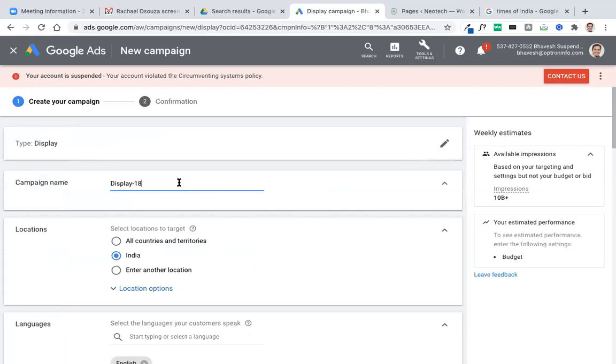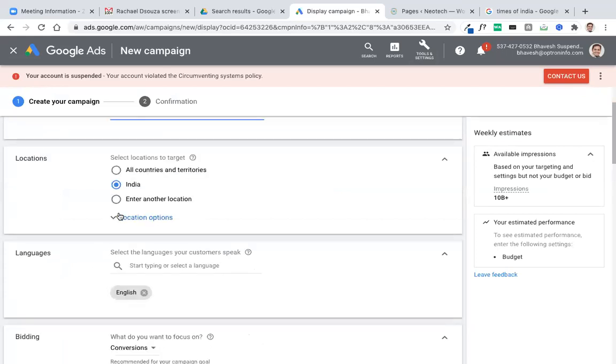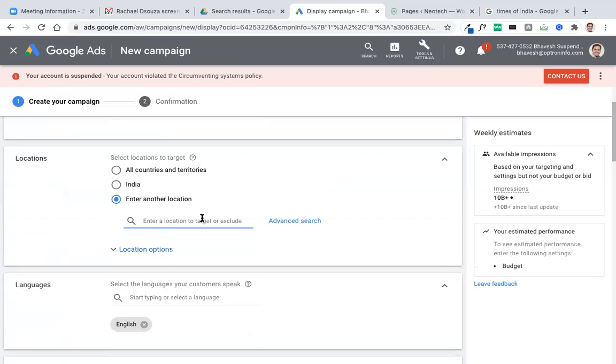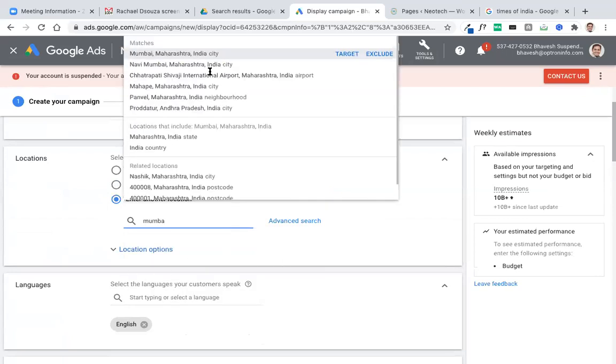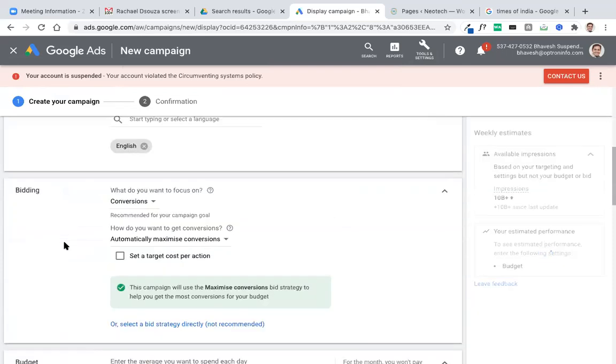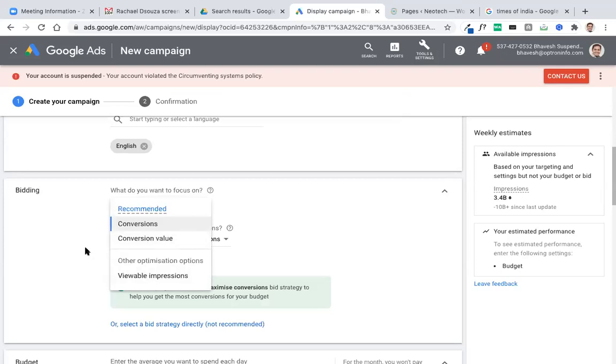I can say display 18 or whatever name. Here is the option where you want to show your ad. You can define Mumbai. It is almost the same, focus on conversion or viewable impressions.